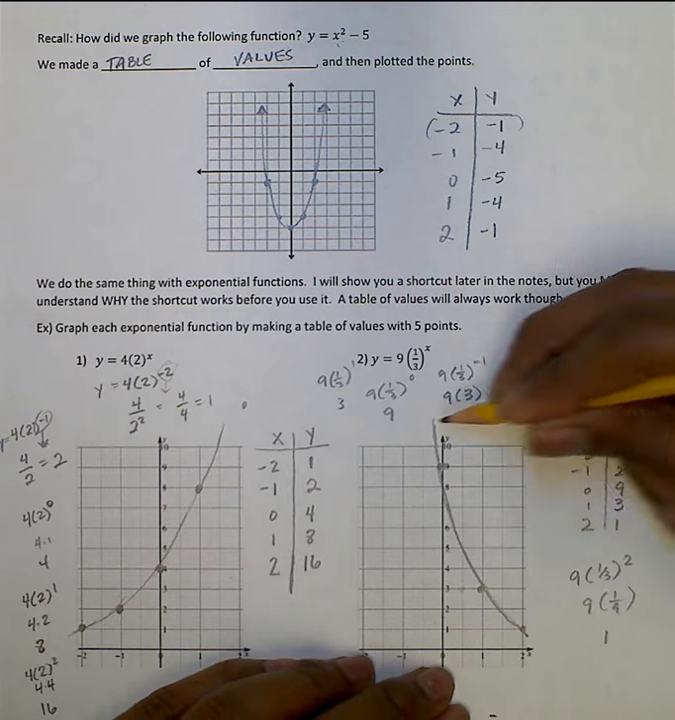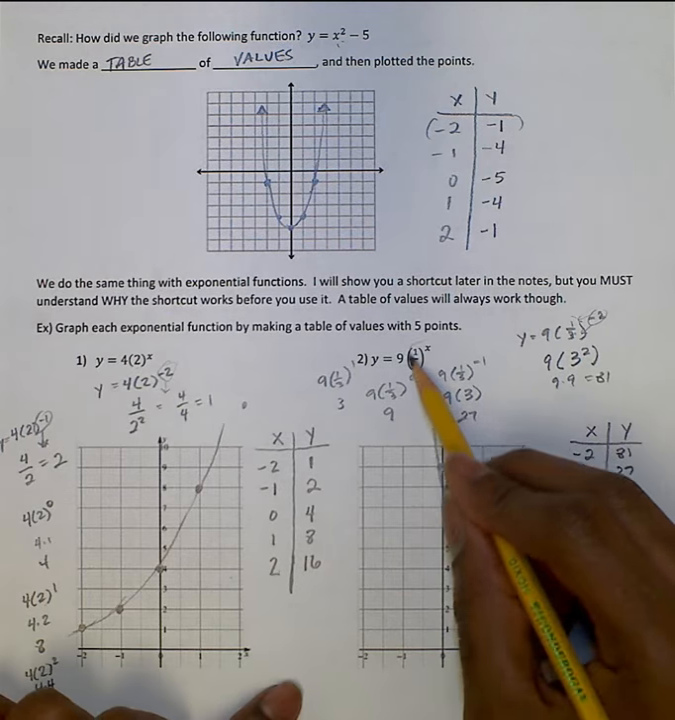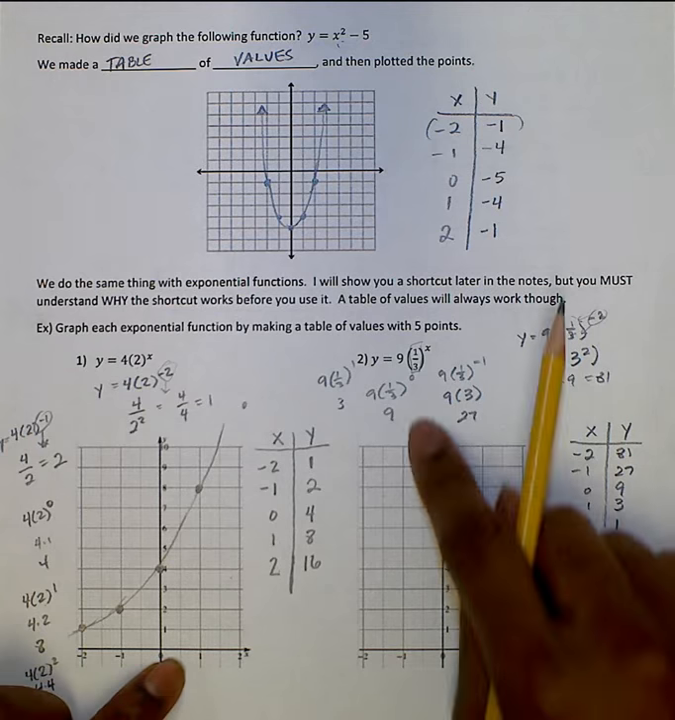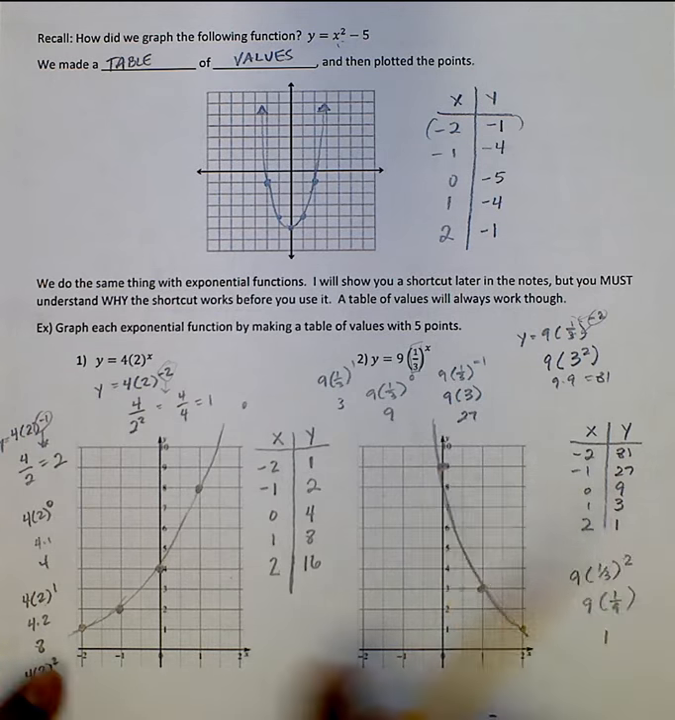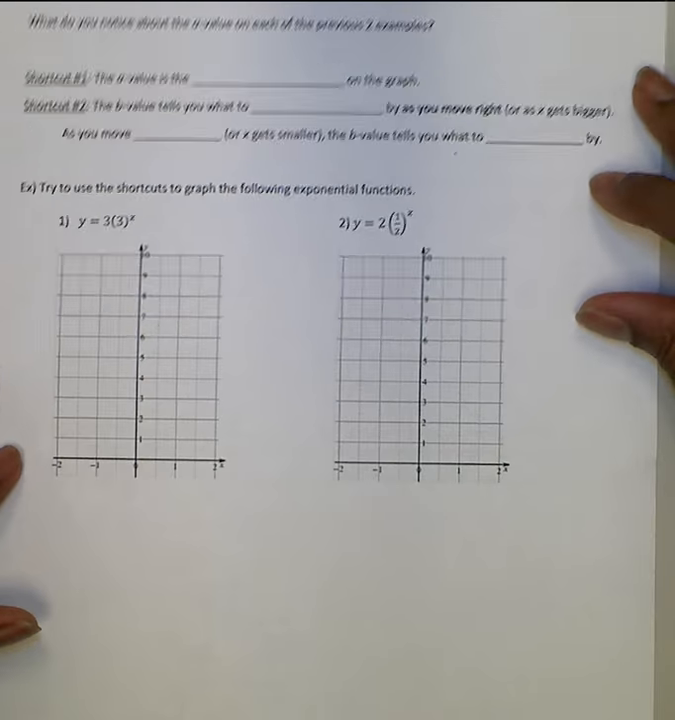Okay? Now notice here, our value here is less than 1, and so we can tell that that's a decay function, and you see it decaying. Okay, the opposite of growth. Growth rising, decaying, getting smaller. All right, continue with me to the back, where we'll talk about the shortcut.